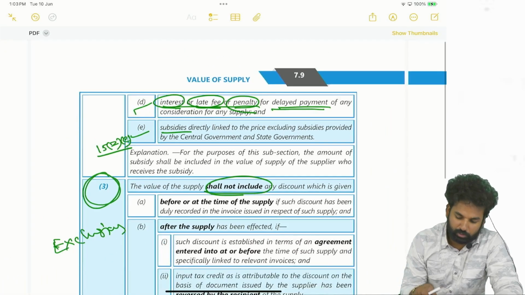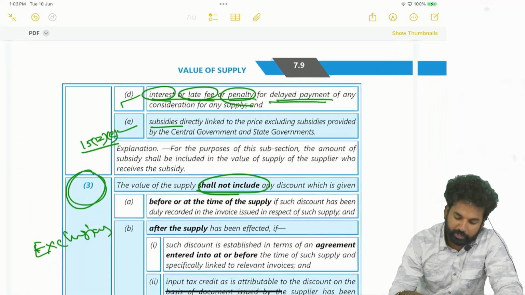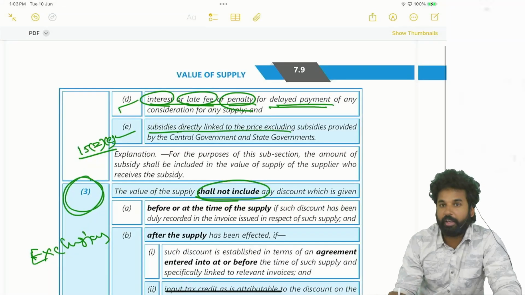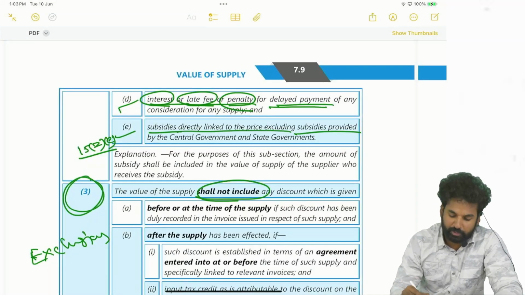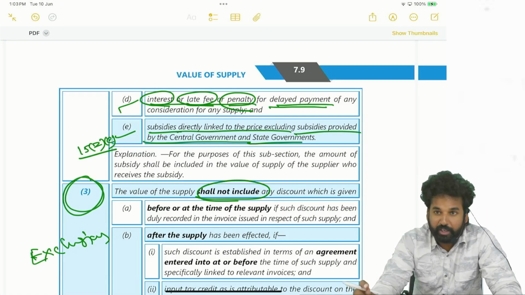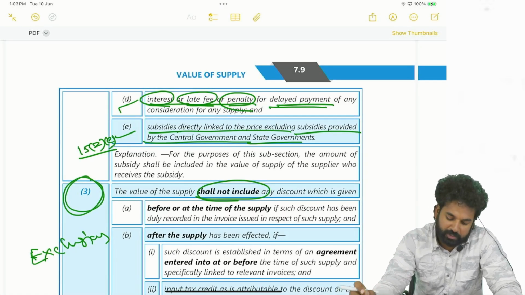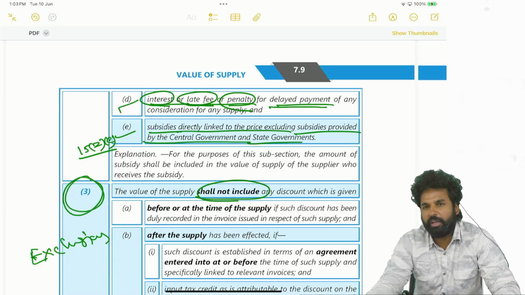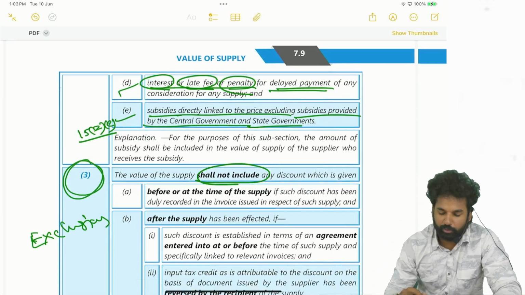Subsidies directly linked to the price, excluding subsidies provided by the central government and state government. Included or excluded? Excluded.